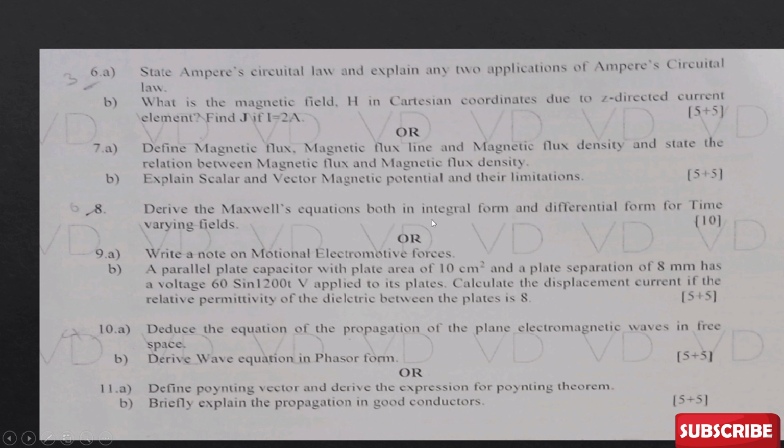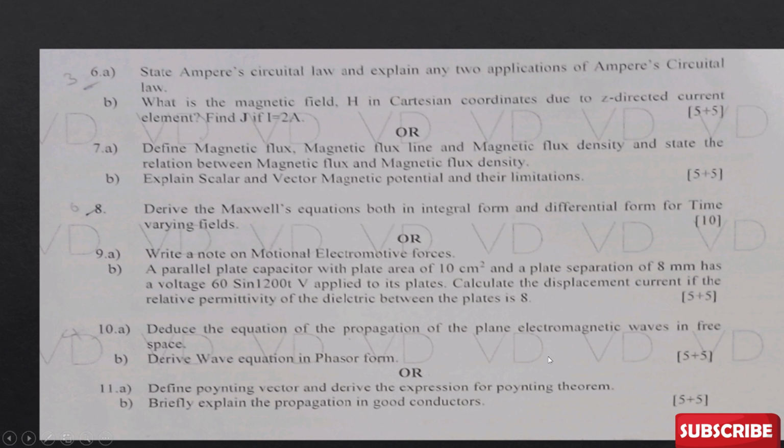Derive Maxwell equations both in integral and differential form for time varying fields. So again, integral form of Maxwell equation and differential, 10 marks. Write a note on motional EMF and a problem. So one theory again, and deduce the equation of propagation of a plane electromagnetic wave in free space. Derive wave equation. Again, define Poynting vector and derive the expression for Poynting theorem.